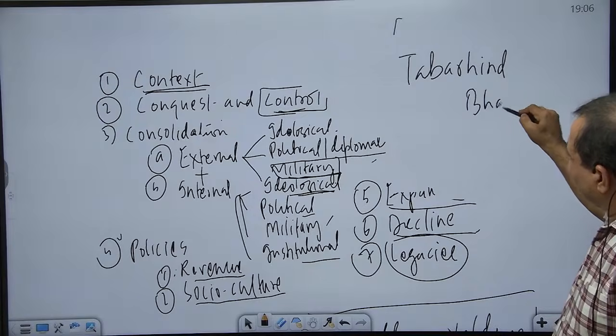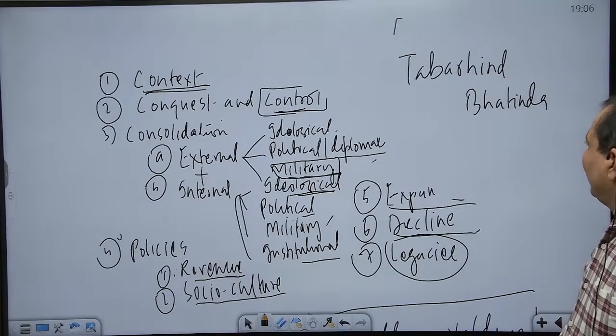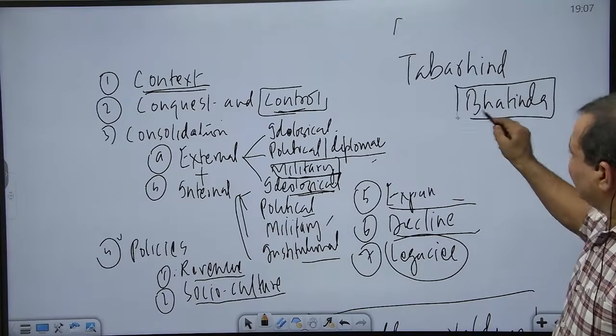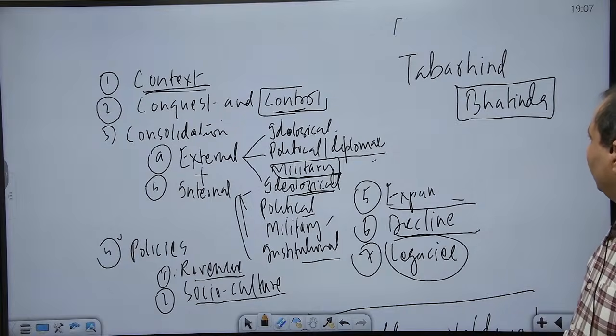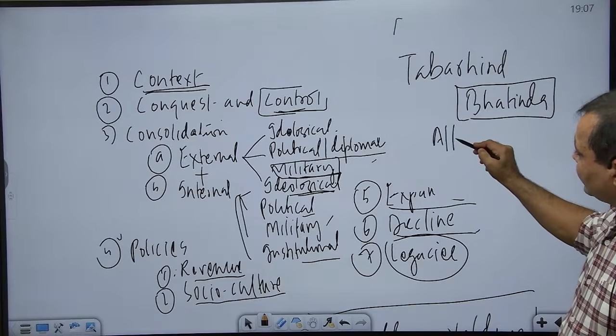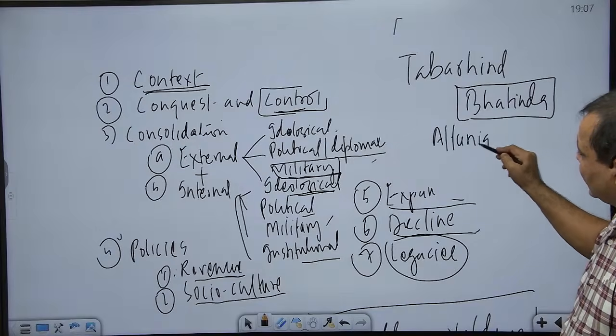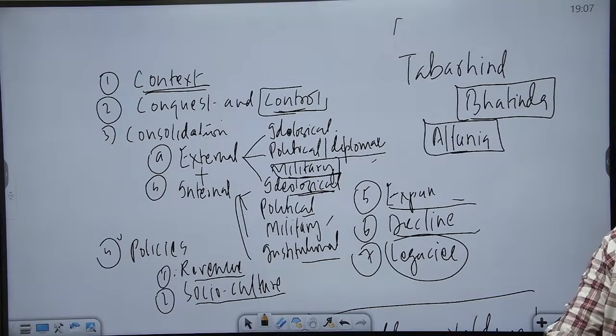Tabar Hind is modern Bhatinda, right? Modern Bhatinda, strategically located. Even today, we have a military center there. And the in charge of this fort was Altunia. Now she married Altunia. It was a diplomatic kind of marriage. She married one of her enemies, and both of them proceeded towards Delhi in order to recover the position.